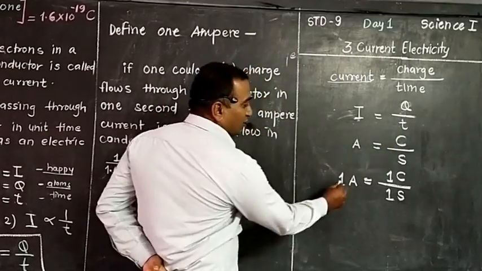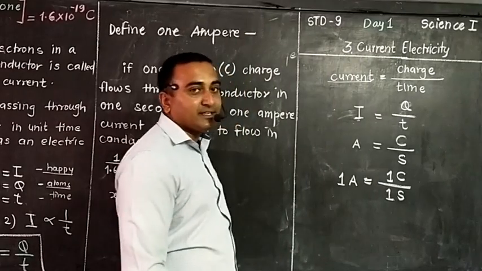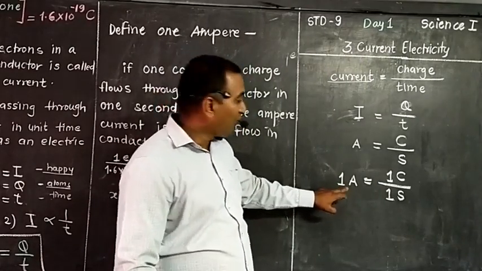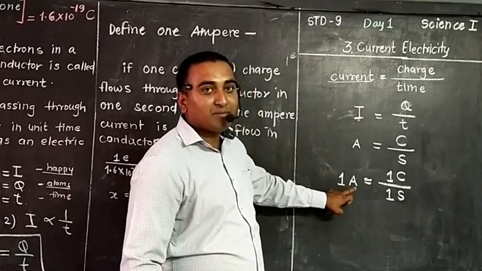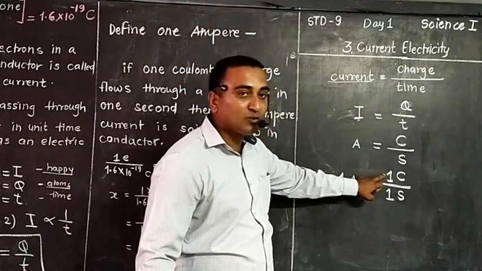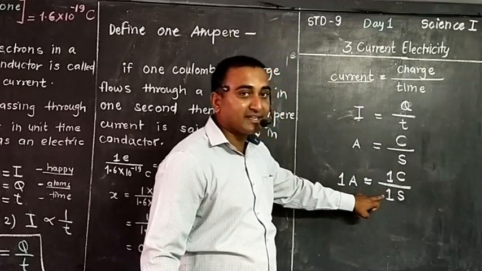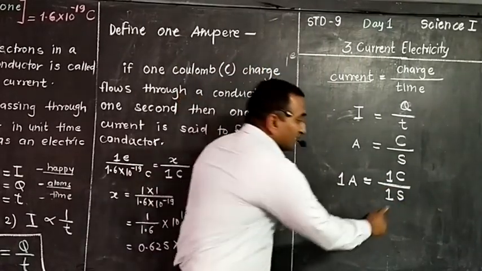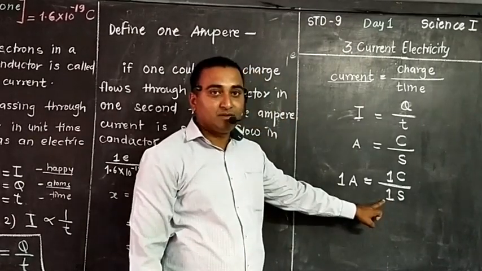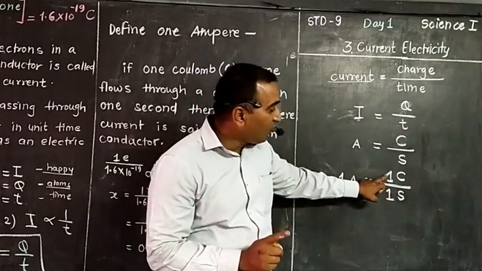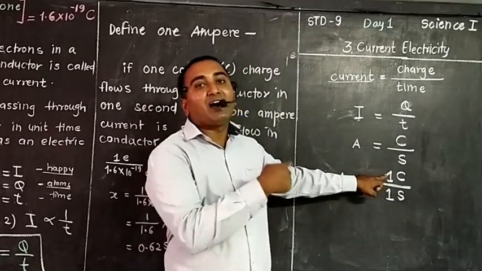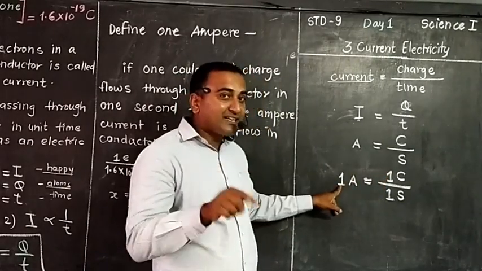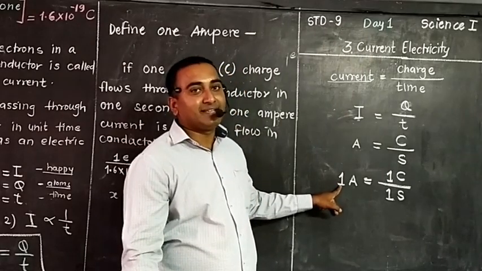See, if we write 1 in front of each quantity, we get the definition and the formula for 1 ampere. What is 1 ampere? 1 ampere is equal to 1 coulomb divided by 1 second. What is time here? 1 second. So within 1 second, 1 coulomb charge should pass through this metallic conductor. Then only we consider that within that wire 1 ampere is the current.